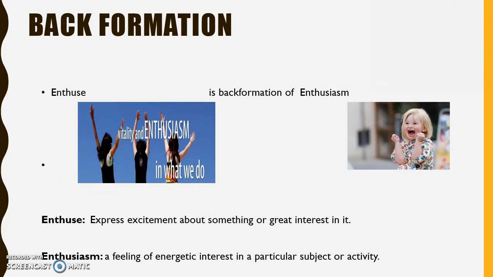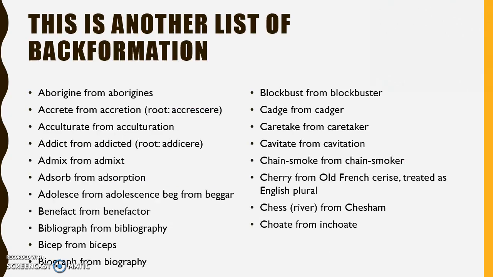Another word is enthuse and enthusiasm. Enthuse is a back formation of enthusiasm. To enthuse is to express excitement about something or great interest in it. Enthusiasm is a feeling of energetic interest in a particular subject or activity. This is another list of back formations, because there are a lot of words that are formed from another word. So this is a short list of back formations.